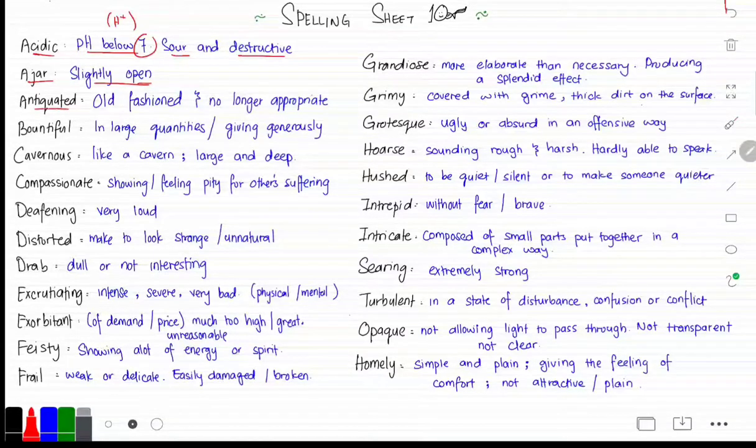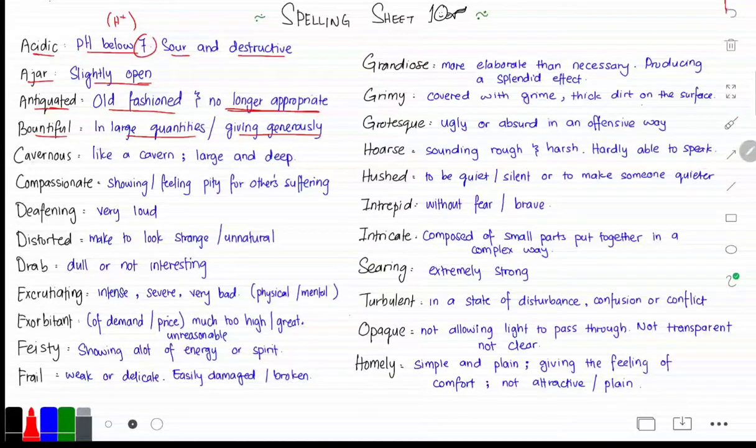Then we have antiquated, which means old-fashioned and no longer appropriate. It's a little different than saying something is antique, because if something is antique, then it can be pleasant, it can be used. But antiquated means something that is no longer appropriate. Then we have bountiful, which means in large quantities or giving generously.